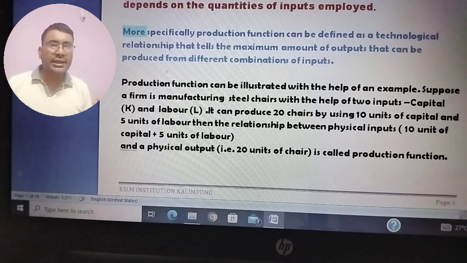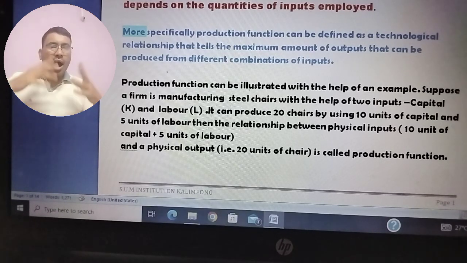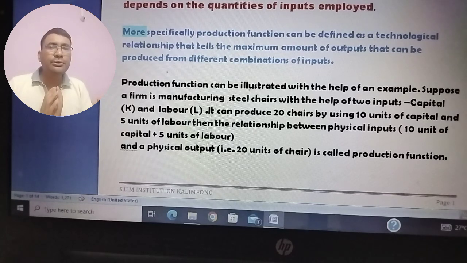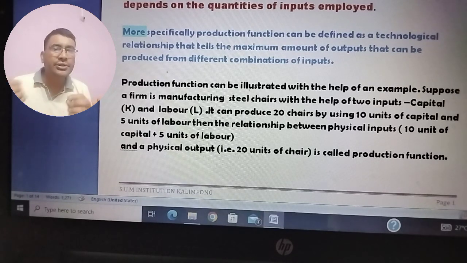That is important. That is, how many units of output can be produced by using a particular level of inputs and the given technology is known as the production function.